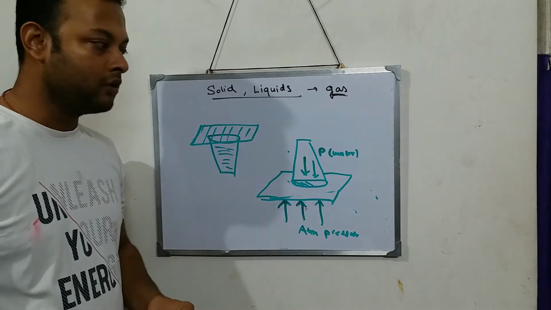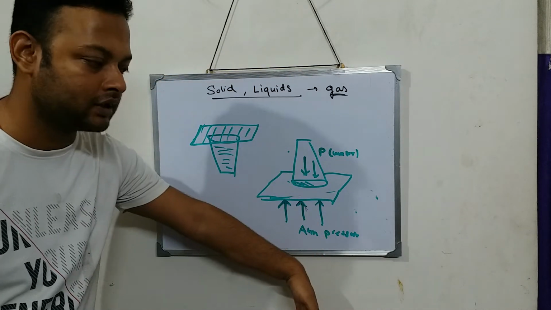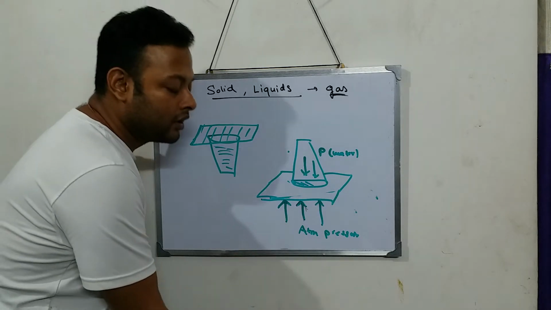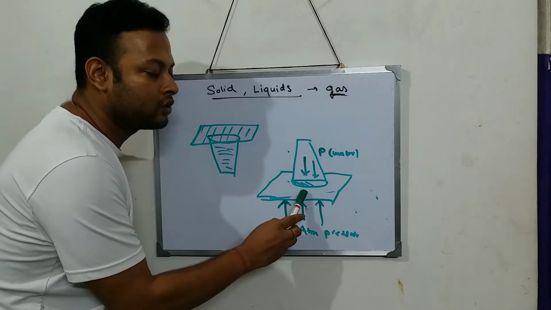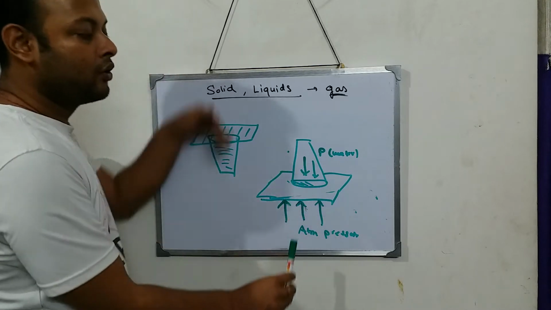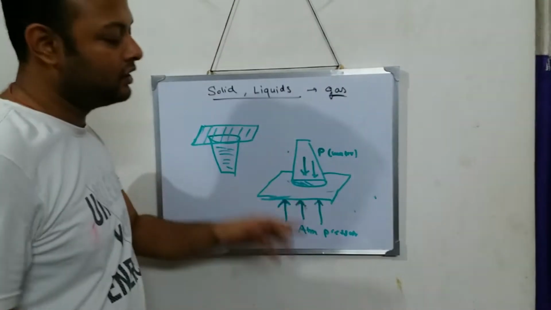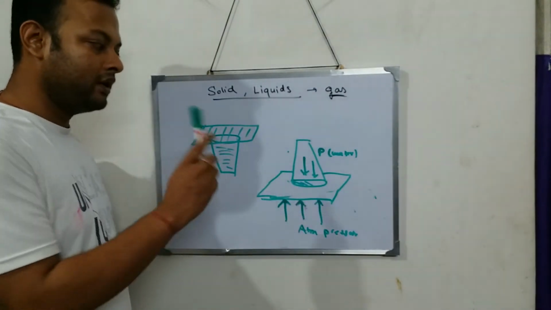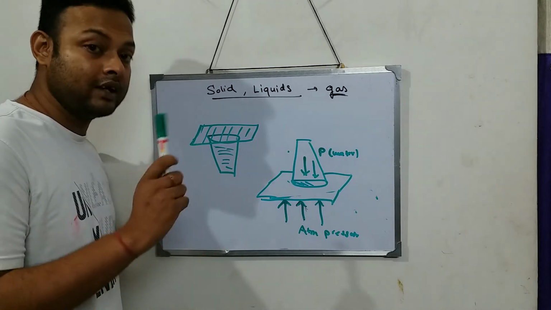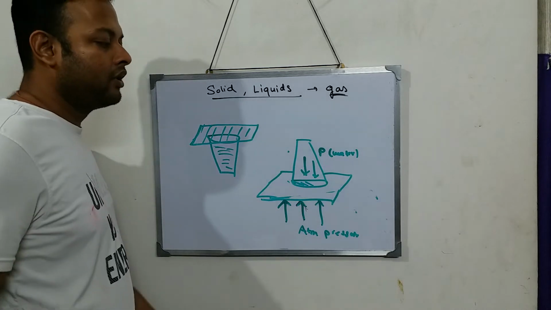So did you understand? The pressure of the water is trying to push the cardboard in the downward direction, but the atmospheric pressure is trying to keep the cardboard in its original position, because the atmospheric pressure acts in the upward direction, and the pressure of water in the downward direction. So both of them cancel each other and the cardboard stays. So by this one example, I happen to understand that yes, atmospheric pressure does exist.